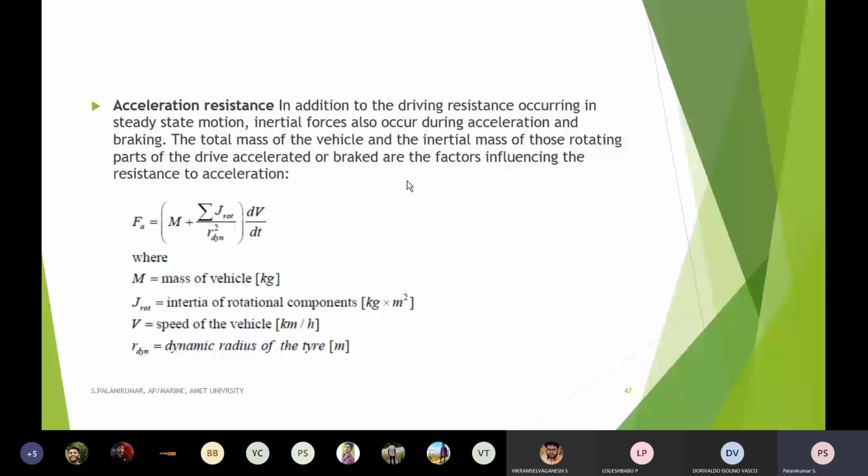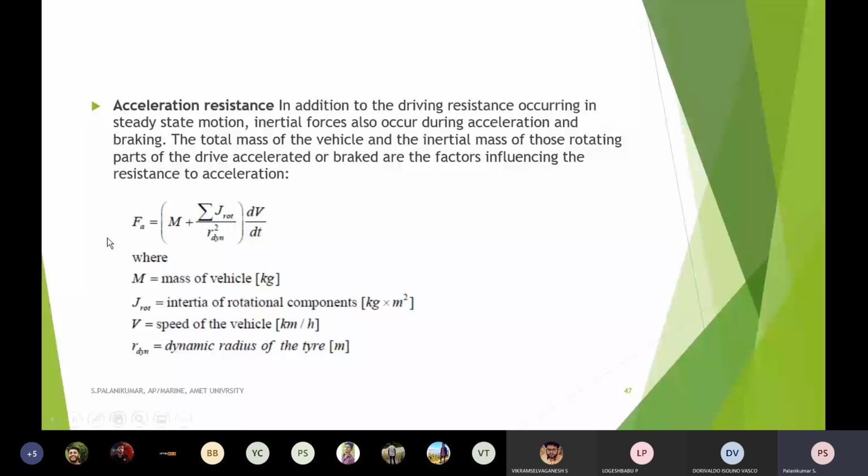This force comes whenever we further increase the acceleration or apply a brake. This is also a very important concept, because when we apply braking, it is directly against the tractive force in a very influencing manner. So we should have knowledge of this also.